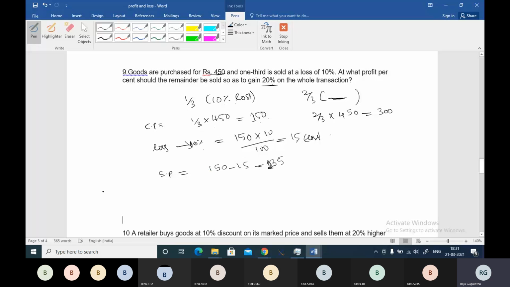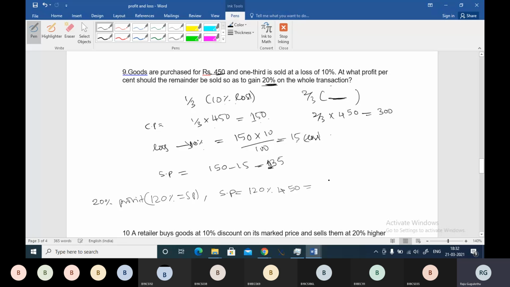Now let me check if I want 20% profit on the whole transaction. Let me find the selling price, boss. When I want 20% profit, I will be selling at 120 percentage. So my selling price will be 120 percentage of the 450 cost price.